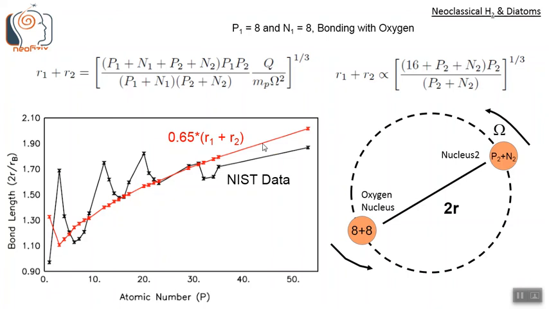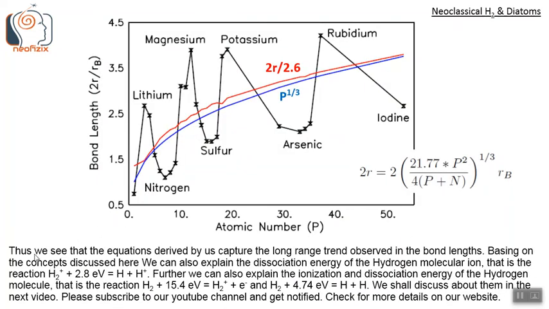I mean, our predicted trend matches with the trend in the data. Thus we see that the equations derived by us capture the long range trend observed in the bond lengths.